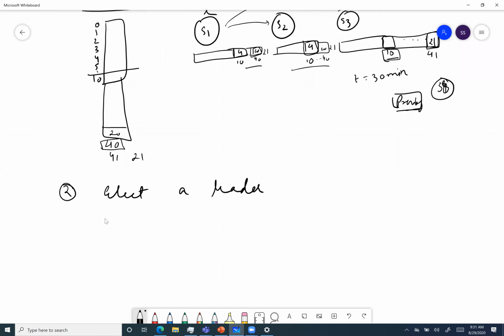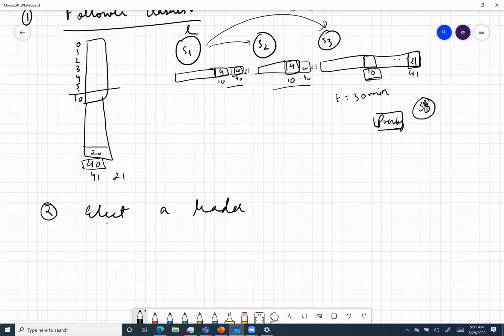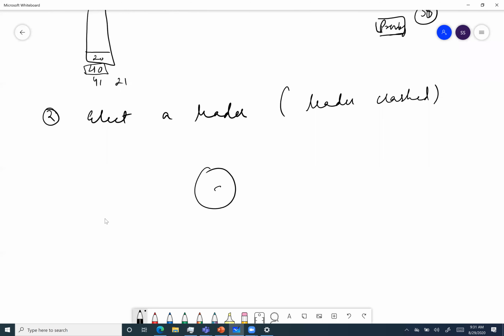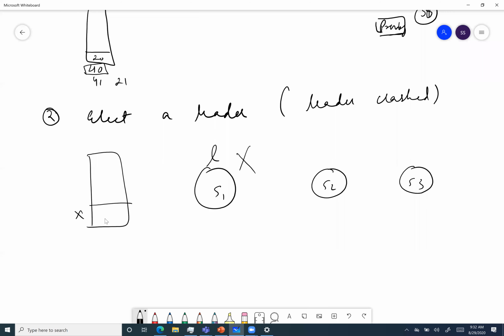So elect a leader. That's what will happen when the leader crashes. So now we are assuming the leader crashed. We have these nodes S1, S2, and S3. Everything was working fine. This is my leader, and our log entries are at a certain point X, and my leader crashed. Now what will happen? We have something called a timeout, which is random, and the value lies between some time t to 2t.